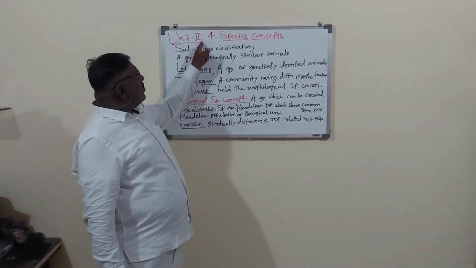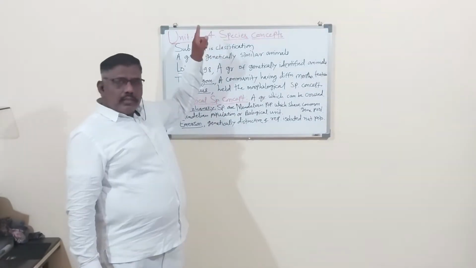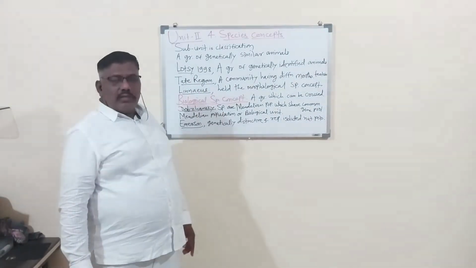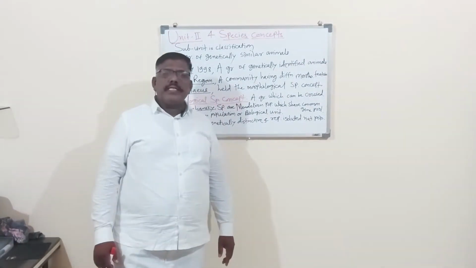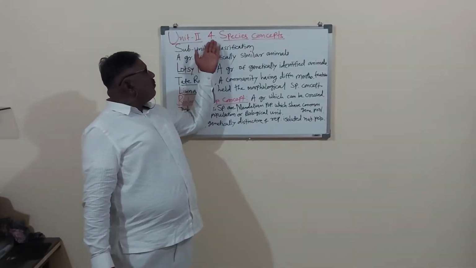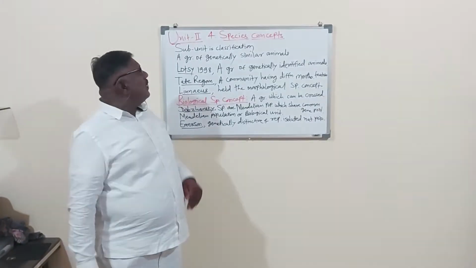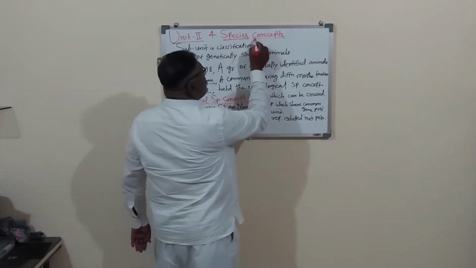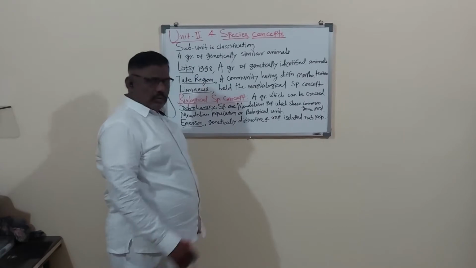In unit second, in continuation, our chapter number is 4. Three chapters we have completed in unit first, and in unit second, the 4th chapter we will study here. That is the species concepts.